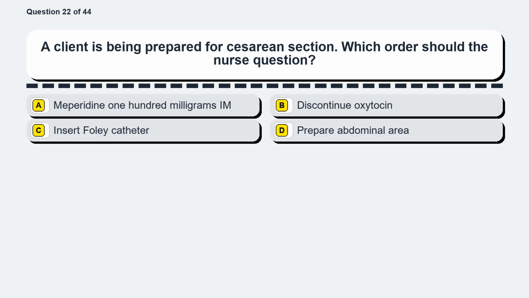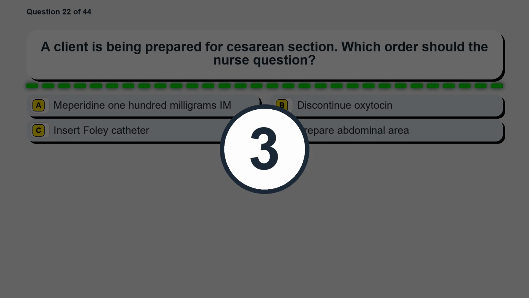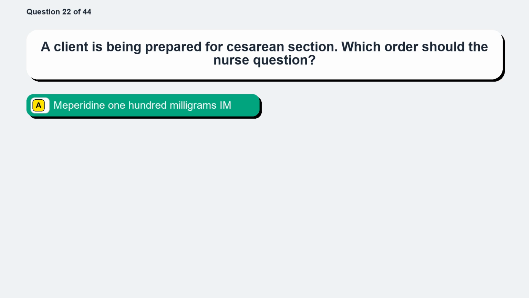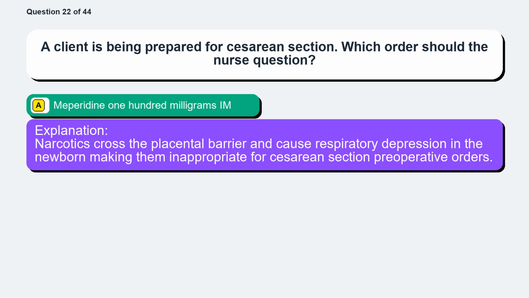Question 22. A client is being prepared for cesarean section. Which order should the nurse question? Option A, meperidine 100 mg IM. Option B, discontinue oxytocin. Option C, insert Foley catheter. Option D, prepare abdominal area. The correct answer is option A, meperidine 100 mg IM. Narcotics cross the placental barrier and cause respiratory depression in the newborn, making them inappropriate for cesarean section preoperative orders.